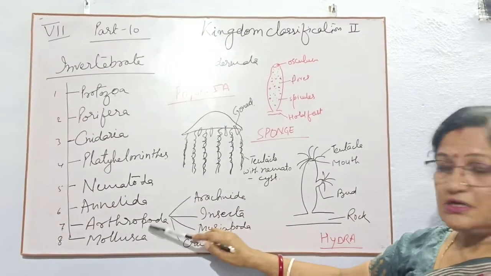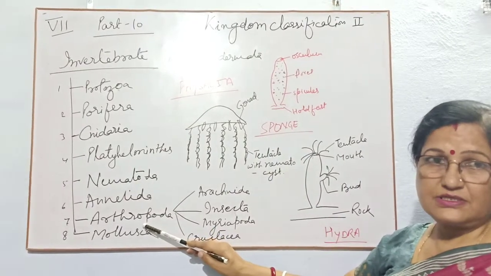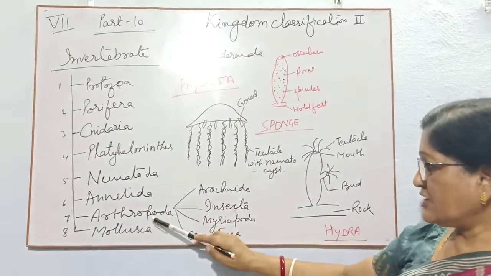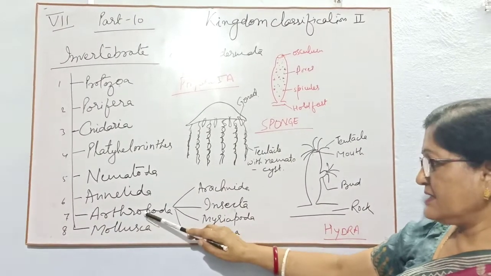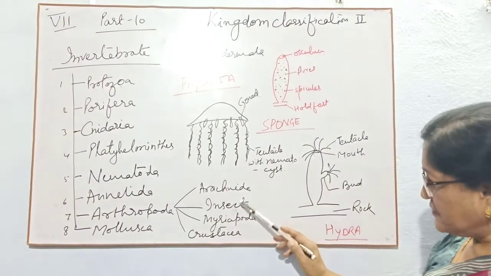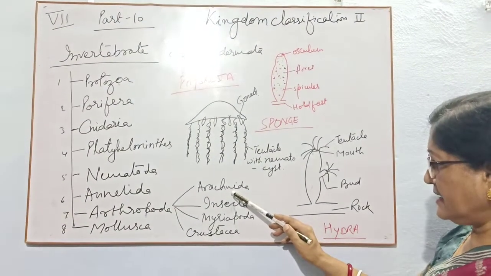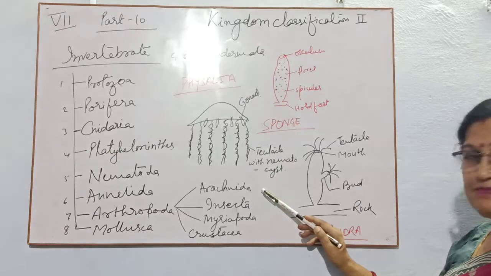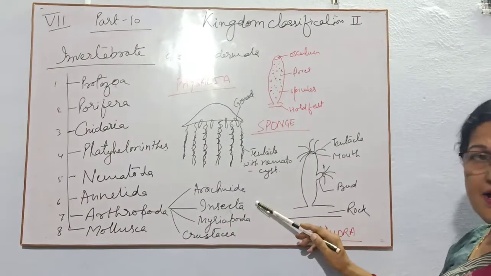Arthropoda, that means those who have 8 legs. But arthropoda not required 8 legs, they are mainly divided into these 4 parts according to their body structure. Arachnida, example is spider. Insecta, housefly, mosquito.